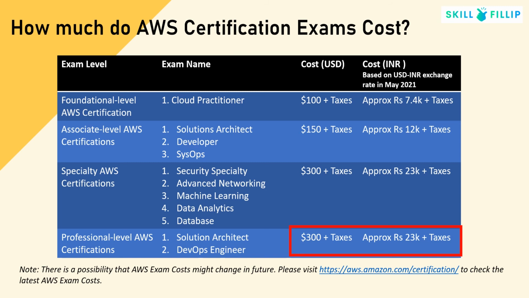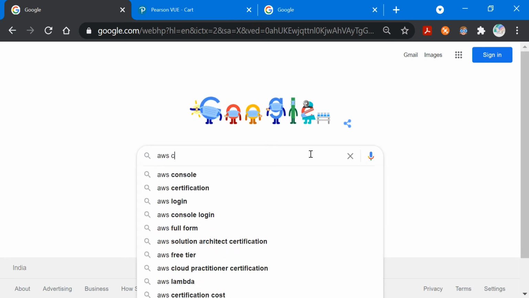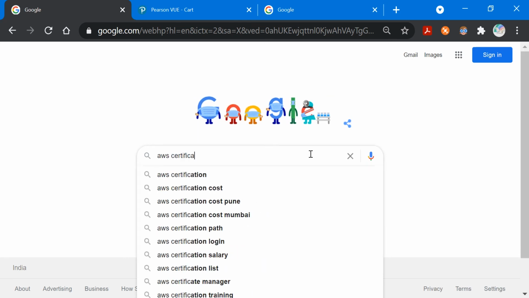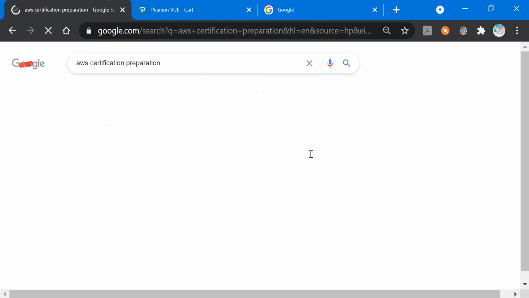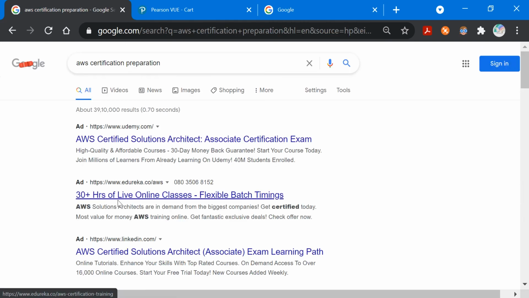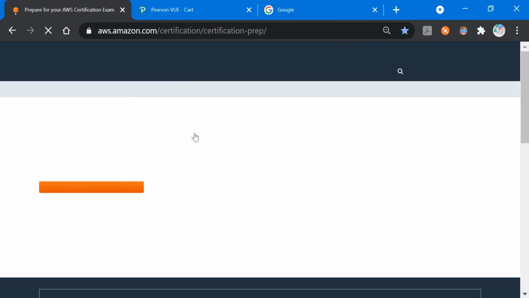Now where on the AWS website are those exam costs mentioned? Let's go to the AWS website. If we type AWS certification preparation and scroll down, click on this link, Prepare for your AWS certification exam.